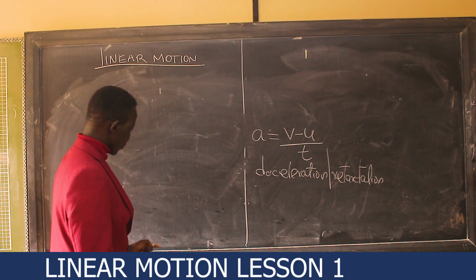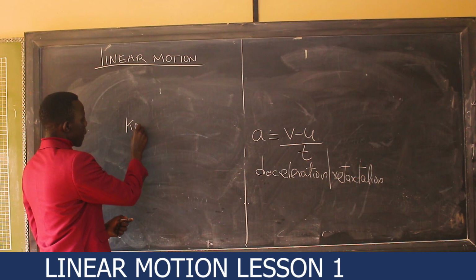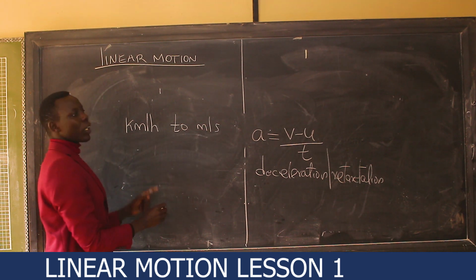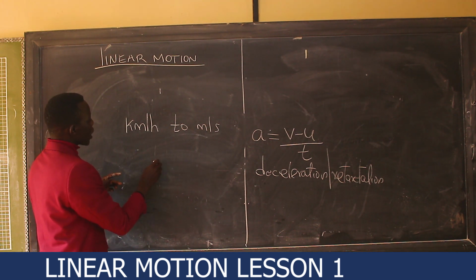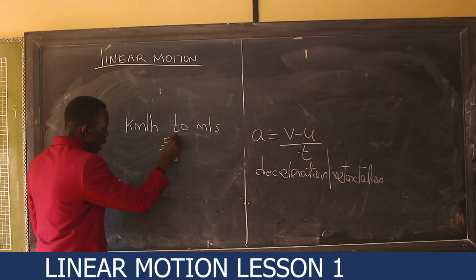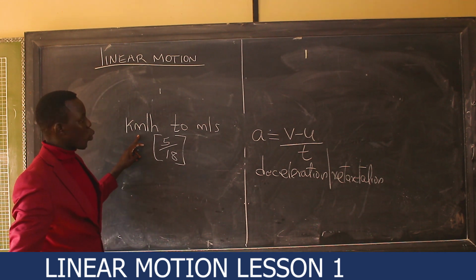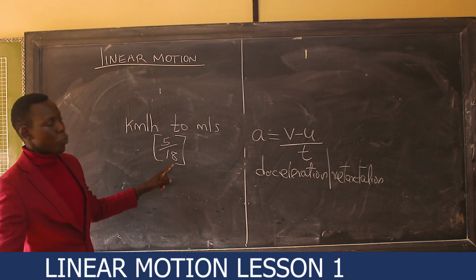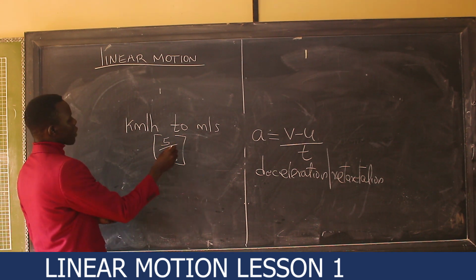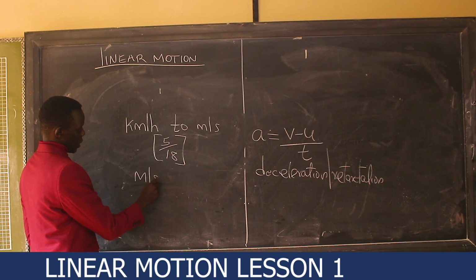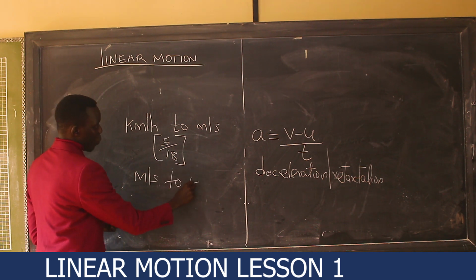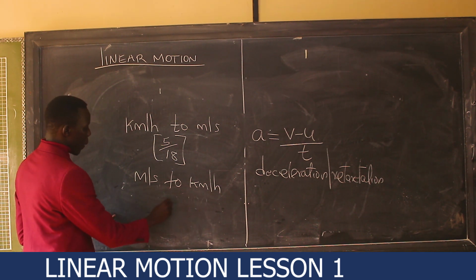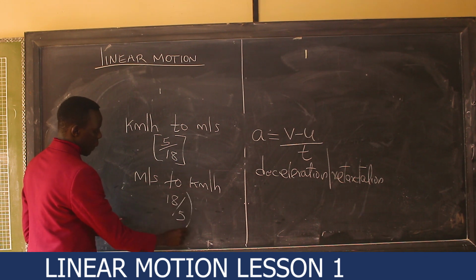And let me take it back a little bit. If you want to convert from kilometers per hour to meters per second, you have to multiply by 5 over 18. Any value in kilometers per hour that you want to convert to meters per second, you simply multiply by 5 over 18. But if you want the vice versa, if you want to move from meters per second to kilometers per hour, then you are supposed to multiply by 18 over 5.